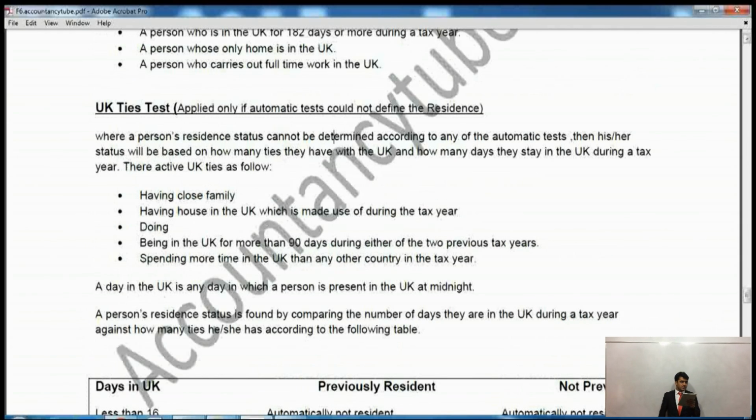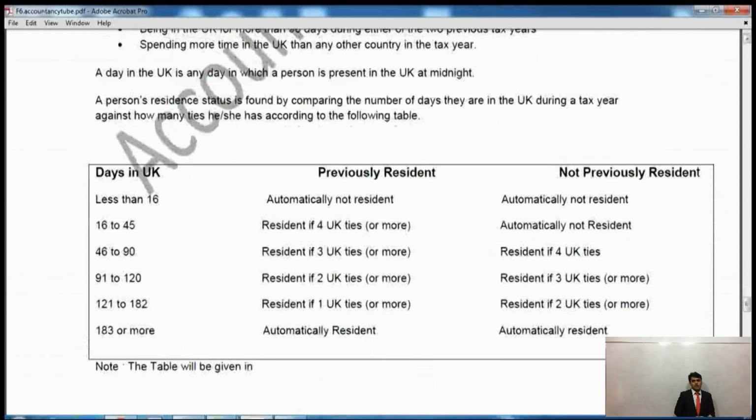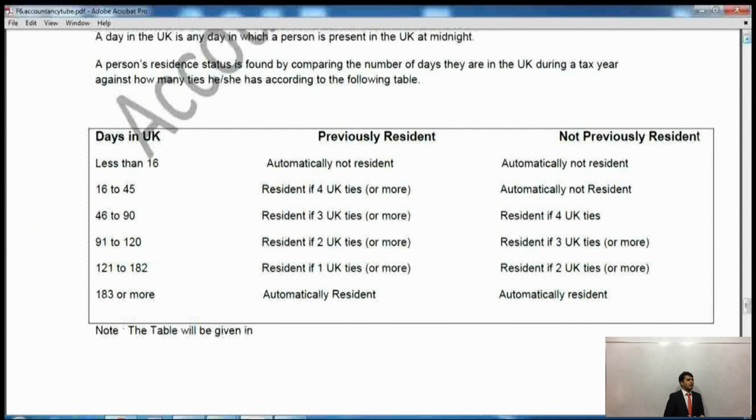So a day in the UK is any day in which a person is present in the UK at midnight. It's a bit of a strange rule, because if I go to the UK and my flight arrives there at, say for example, 1 a.m. and I had just a business trip, and I spend a couple of hours doing meetings and a little bit of shopping in the evening, then I return the same day at 6 or 7 o'clock in the evening, then I won't be present in the UK as far as UK taxation is concerned.